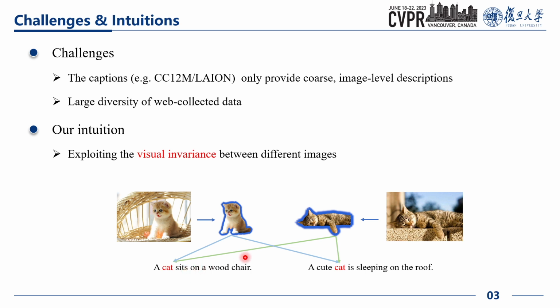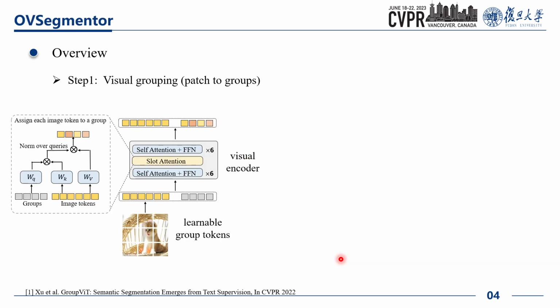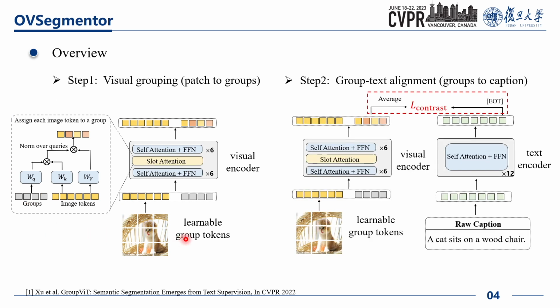In this slide, I give a brief overview of our model architecture. The model takes two steps to process the image and the caption. The first step is visual grouping. The visual encoder takes the image and a set of learnable group tokens as input. The image encoder incorporates a slot attention-based binding module and a naive vision transformer. The image tokens are dynamically clustered into different groups in the binding module. The second step is group text alignment, where the average group tokens are aligned to the sentence embedding of the raw caption via contrastive learning.